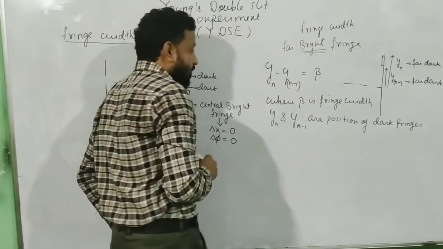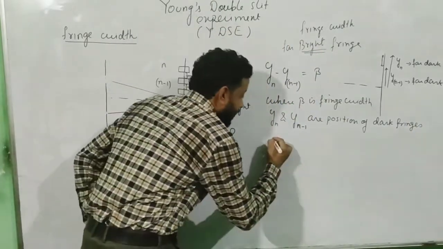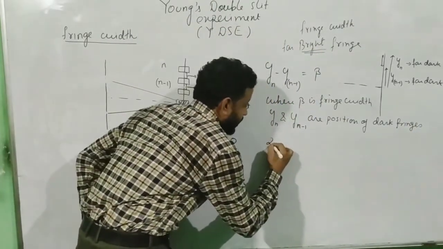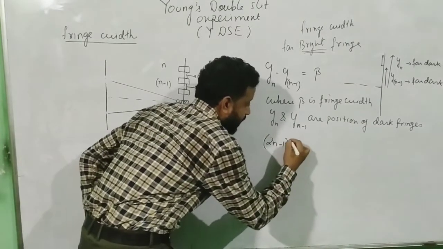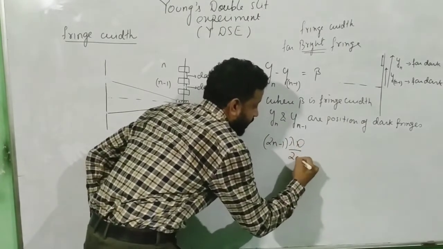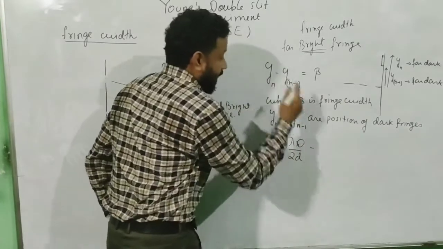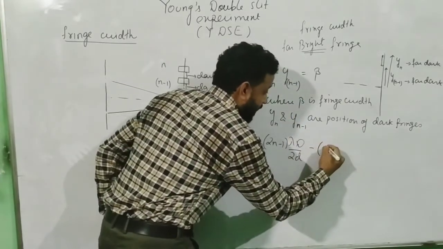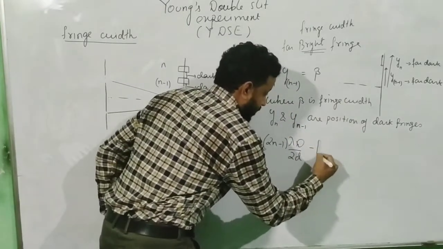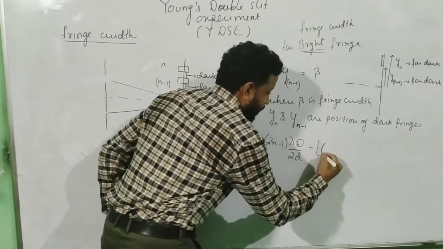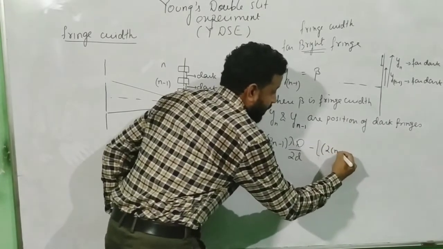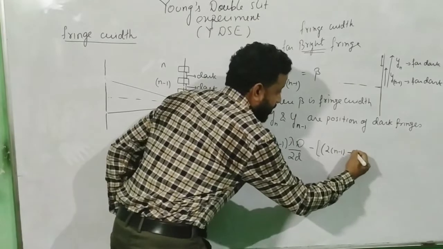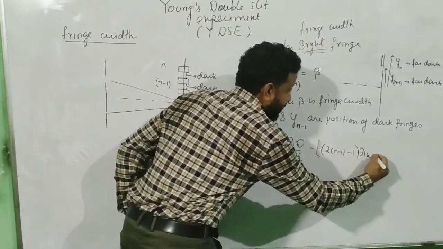Okay, now let's put the value of y n. If you remember the formula, the value of y n will be equal to (2n minus 1) lambda D by 2d, minus, now y n minus 1. So bracket, (2n minus 1) and then again minus 1, lambda D by 2d.